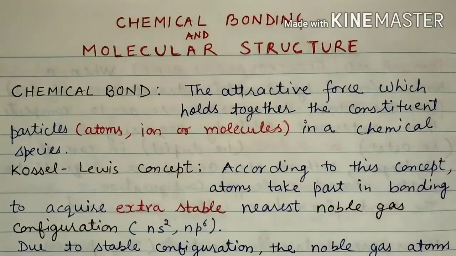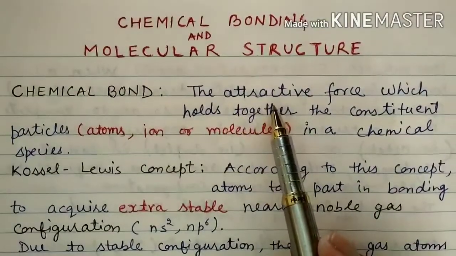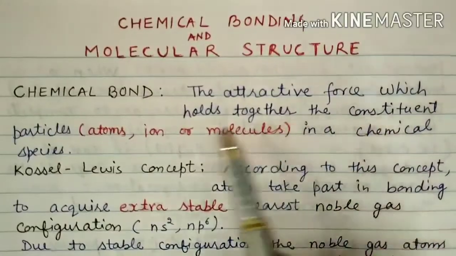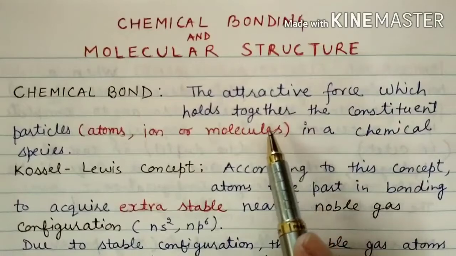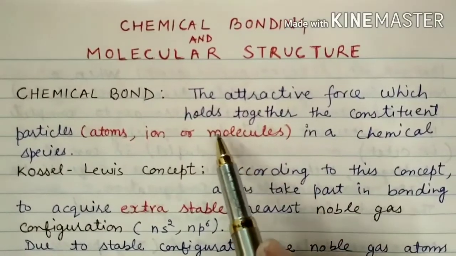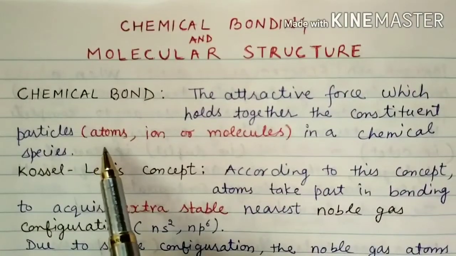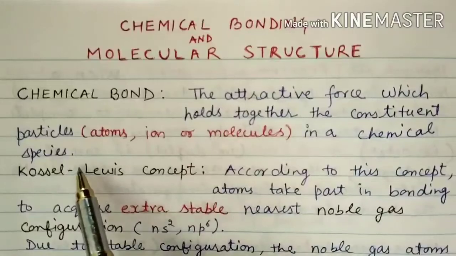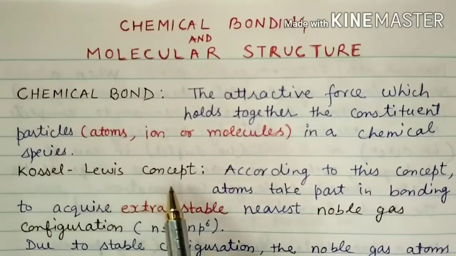So what is a chemical bond? A chemical bond is the attractive force which holds together the constituent particles. Means this is an attractive force, or you can say it is the force of attraction which holds the constituent particles. And what are constituent particles? They can be atoms, ions or molecules in a chemical species, right? On the basis of that, Kossel and Lewis gave a concept.